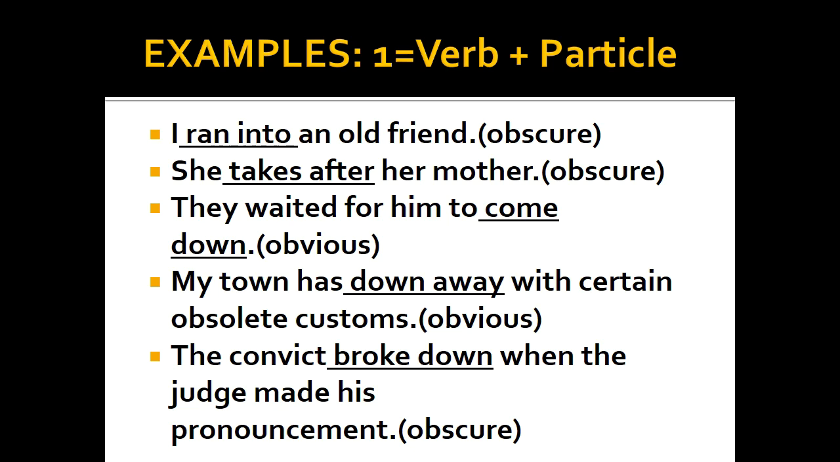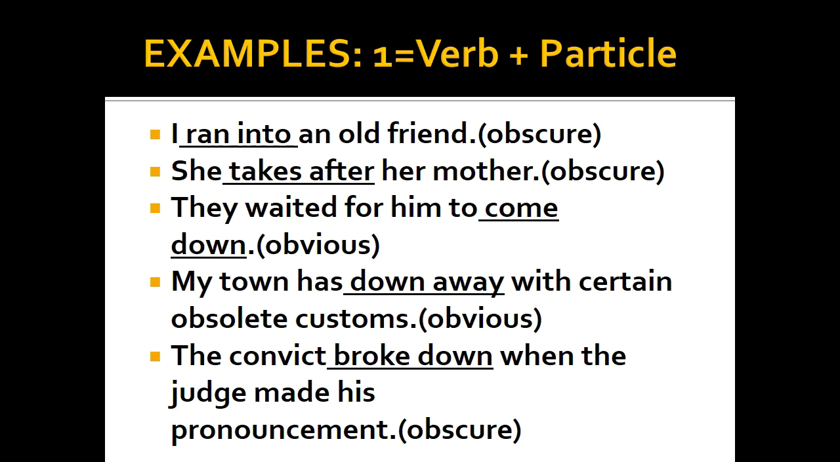So, she takes after her mother. This too is obscure because it could be that she resembles her mother or she behaves like her mother. So the meaning here is obscure and it makes this sentence idiomatic. They waited for him to calm down. So calm down here is obvious in its meaning.